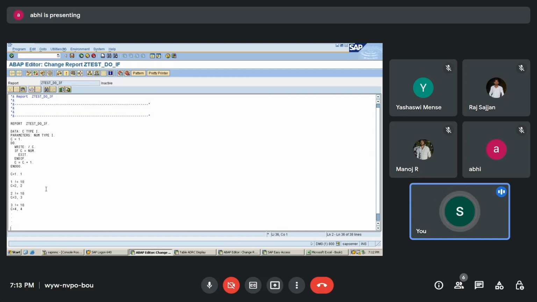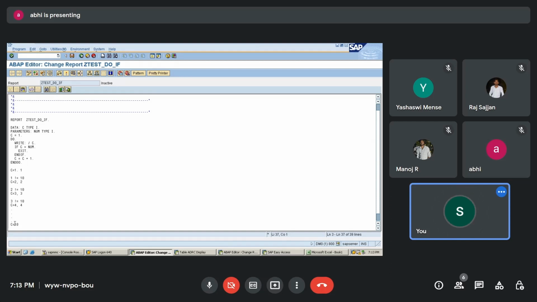So if I have inserted 10, somewhere this C will become 10. C equal to 10. Now this 10 is matching with 10. 10 is equal to 10, that means we are coming inside this. C is 10, num is 10, so 10 equal to 10. This is correct. So if this is correct, then I'm going to come out of the loop. Can you see here, exit? Exit is used to come out of the loop.